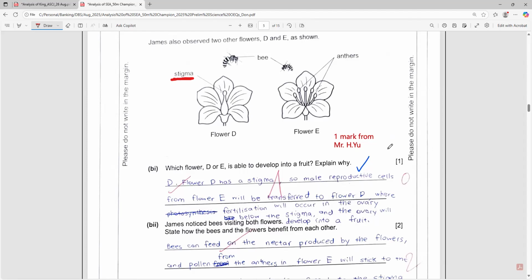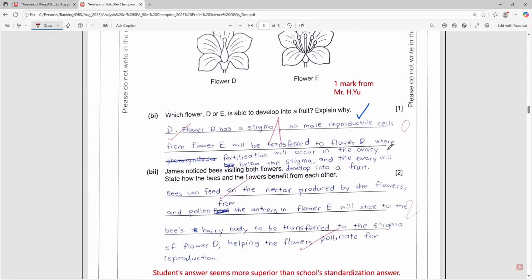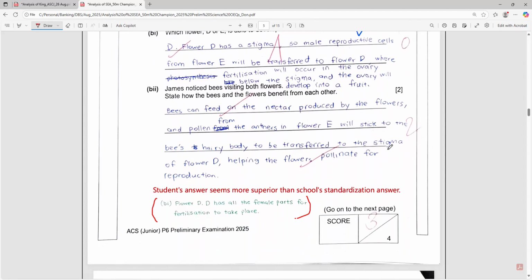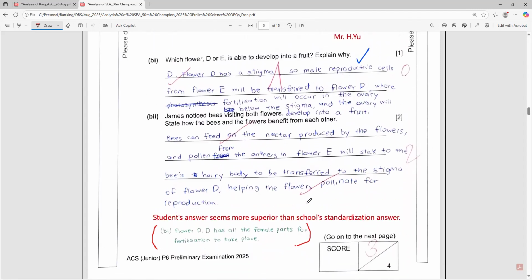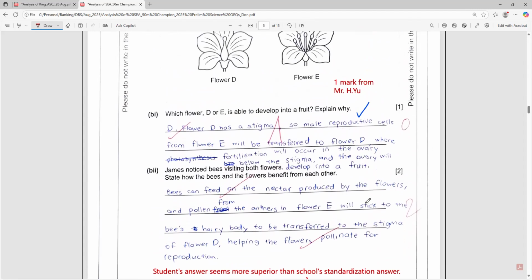So personally, I would award this child 1 mark. I advise this child to seek clarification from the science HOD. The answer given by the school says that flower D has all the female parts for fertilization to take place. But this student answered more specifically by stating his reasoning, and I think he should be awarded 1 mark. 1 mark.